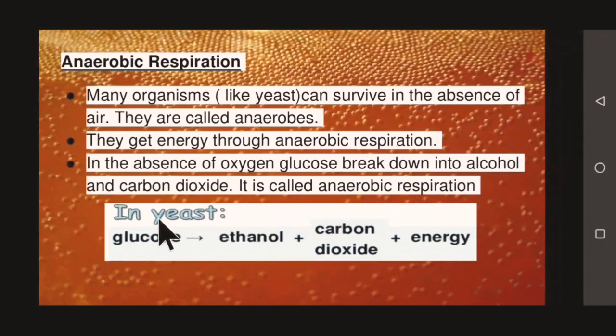So when glucose is broken down in the absence of oxygen, it gives rise to ethanol plus carbon dioxide, and again energy is released in the form of ATP, that means adenosine triphosphate, but the energy released is less as compared to the energy released in aerobic respiration.